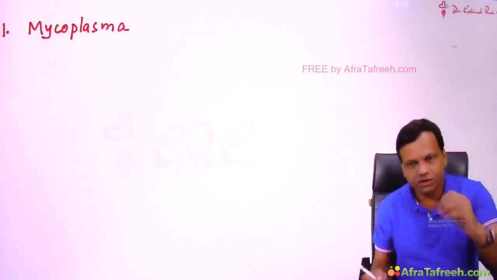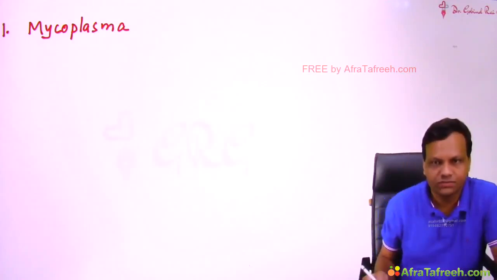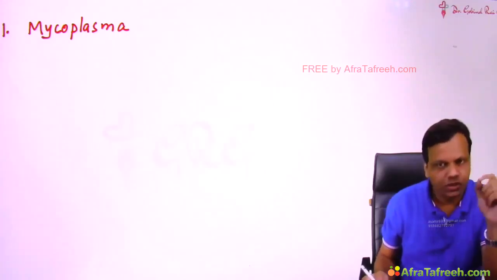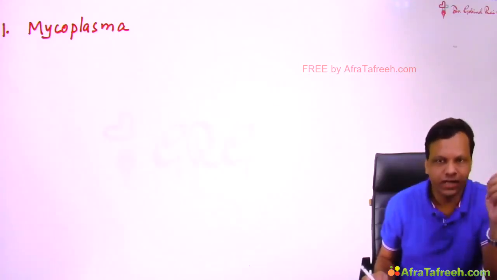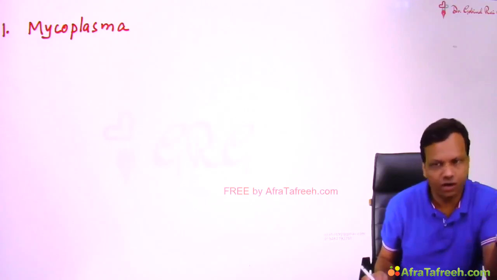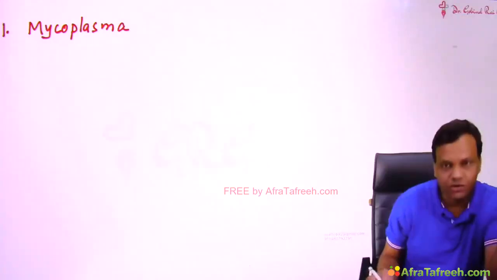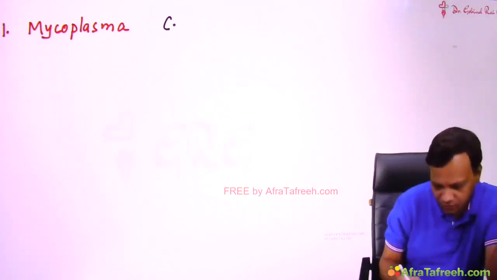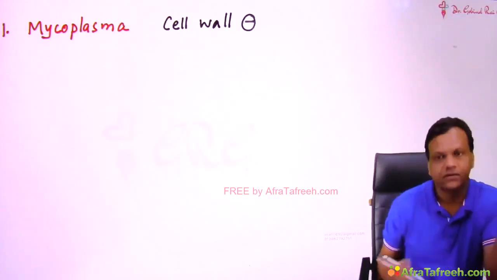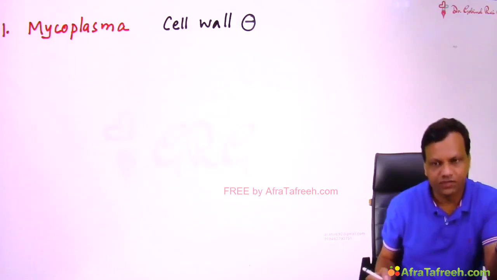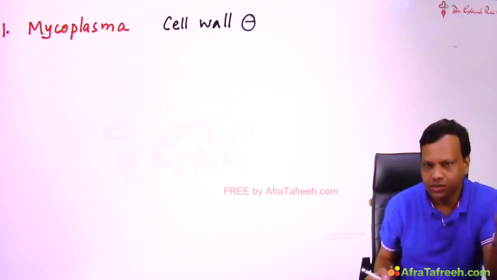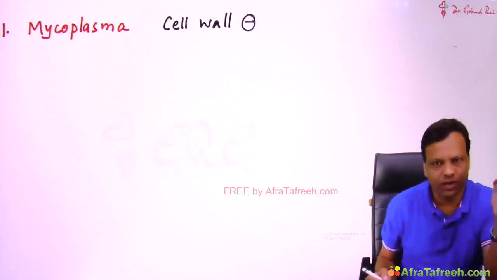So which drug is not effective against Mycoplasma? Logically, Mycoplasma do not contain a cell wall. So any drug which inhibits cell wall synthesis will not be effective against Mycoplasma. So the not effective drugs against Mycoplasma are cell wall synthesis inhibitors like beta-lactams, penicillins, cephalosporins or vancomycin. So these are not effective against Mycoplasma.